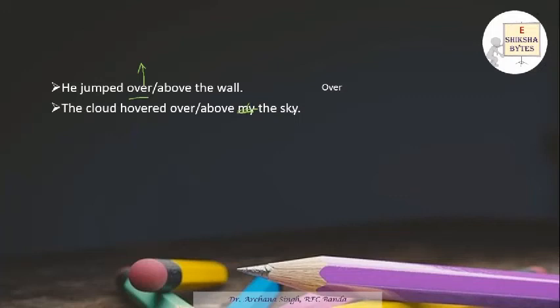This is wrong here. Over the sky. So which one is the right answer? We're talking about a level, or we're talking about a position? We're talking about over. For example, you are standing here and the clouds are moving. When there is a movement, hovering, there is the usage of over.